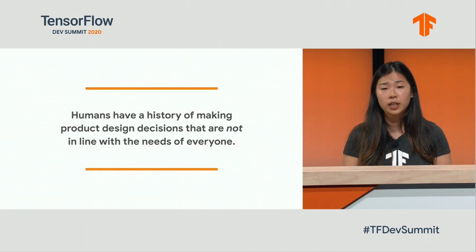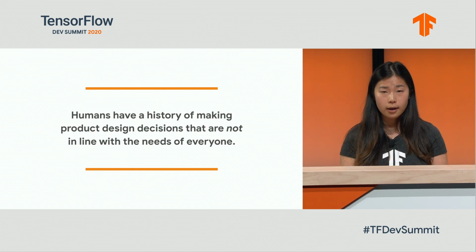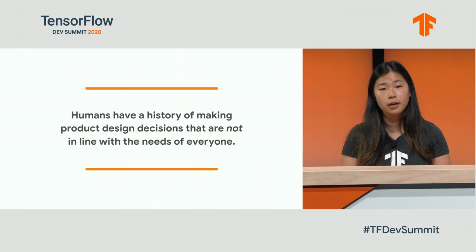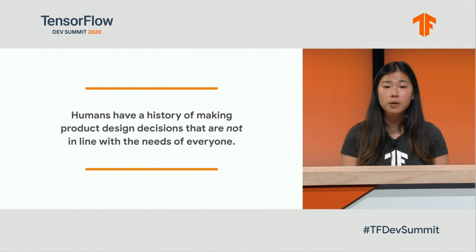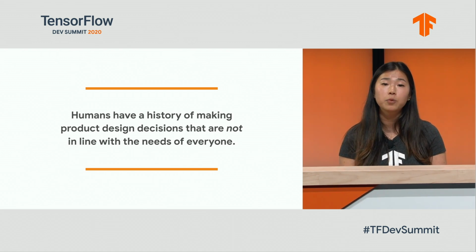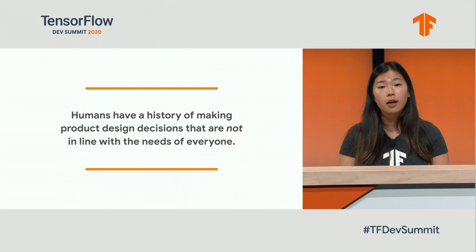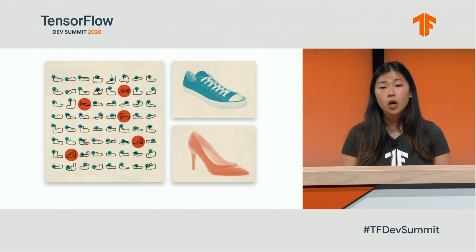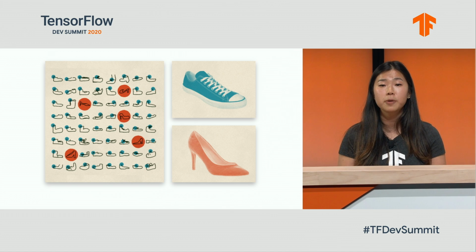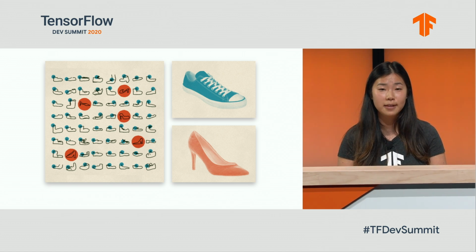We must acknowledge that humans are at the center of technology design, in addition to being impacted by it. And humans have not always made product design decisions that are in line with the needs of everyone. Here's one example. QuickDraw was developed through the Google AI Experiments program, where people drew little pictures of shoes to train a model to recognize them.